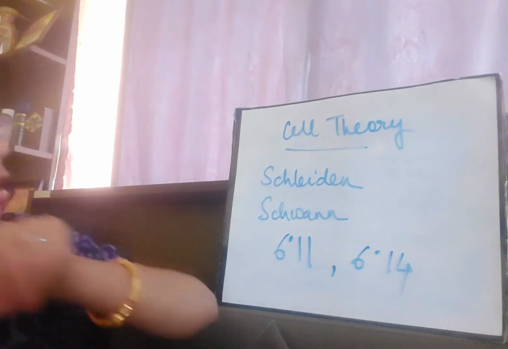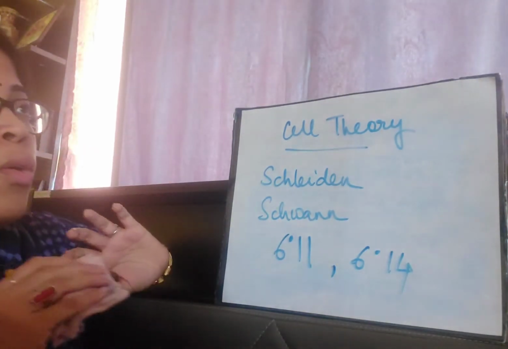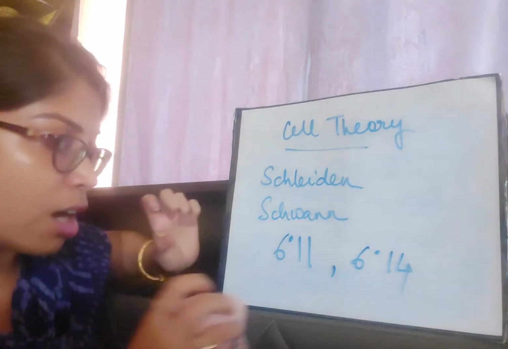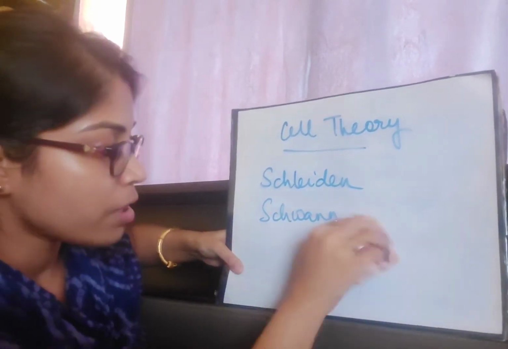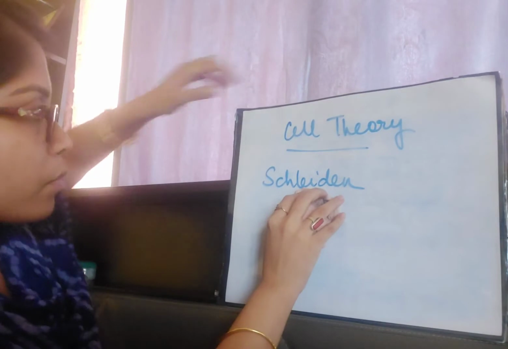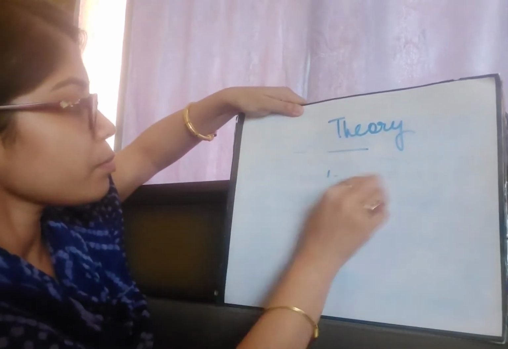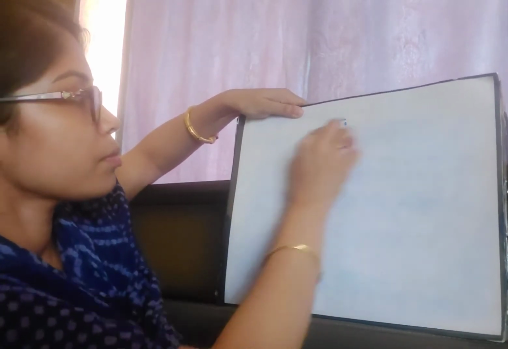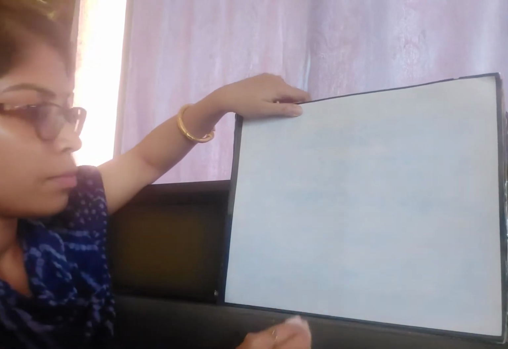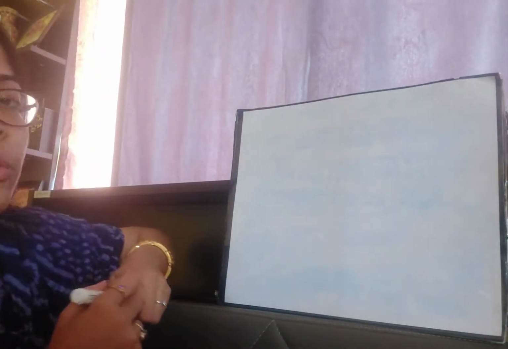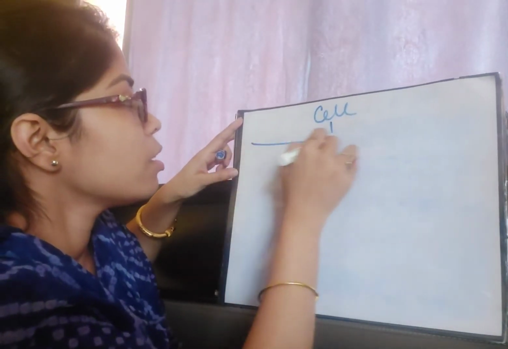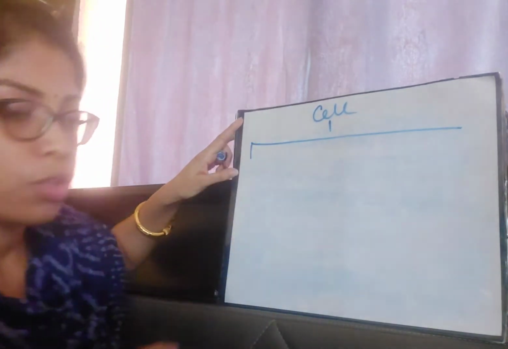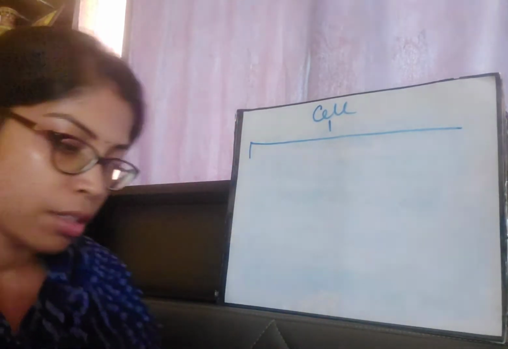Now we will talk about what the components of the cell are, what the different parts of the cell are. Let me write it down here so that you can write it in your book. Cell, draw this kind of a chart.